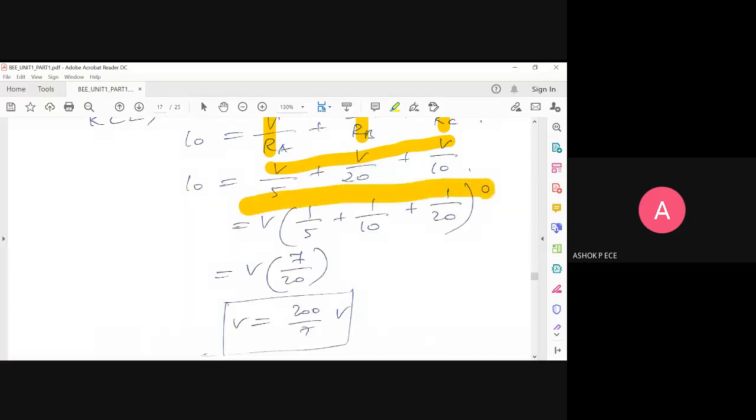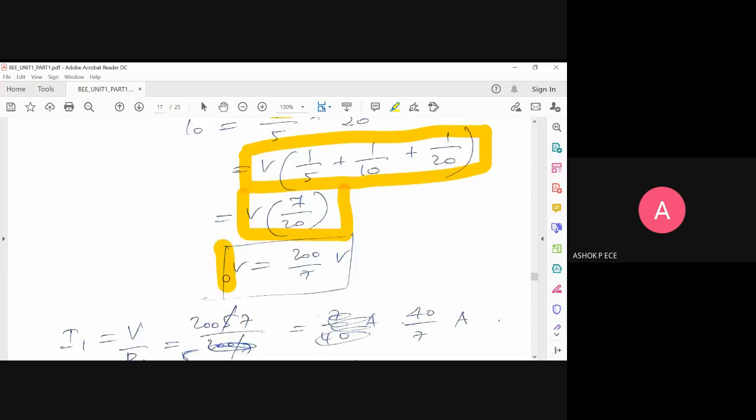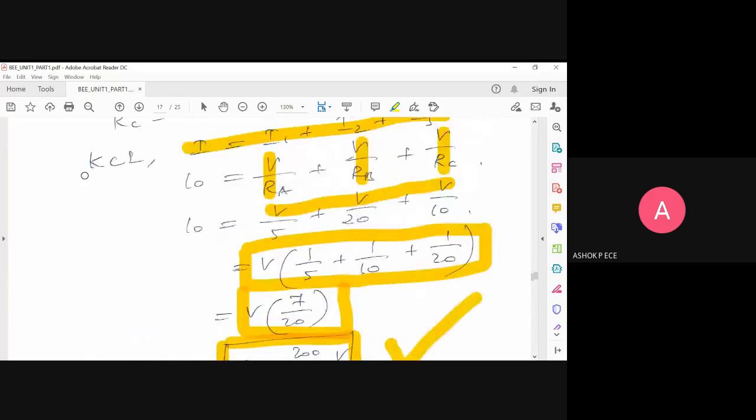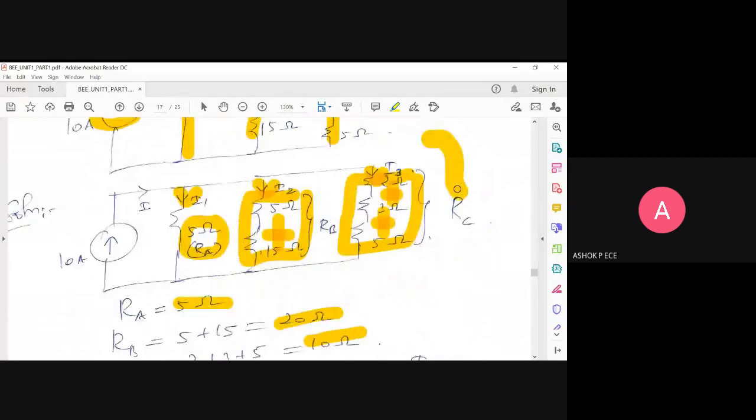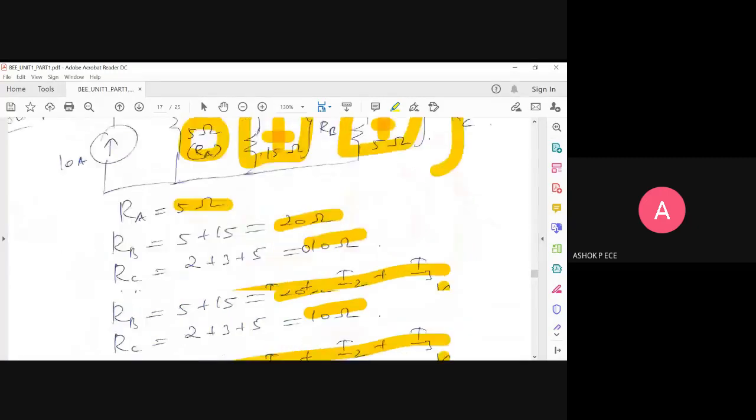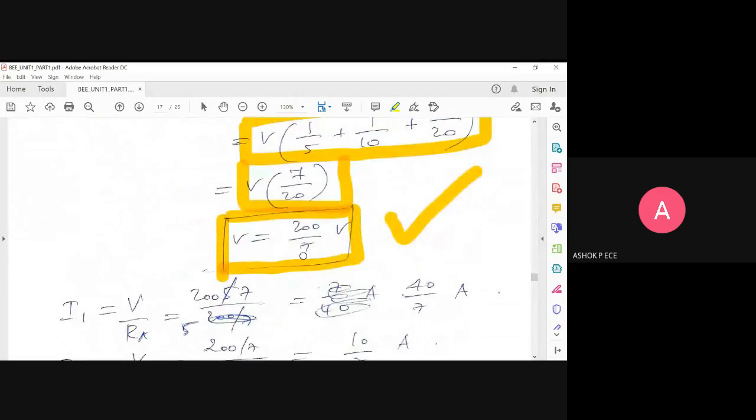Taking LCM, cross multiplying and all, I will not say because these are basics which you are thorough with. So I'll say the final answer is 200 by 7. And you have to verify whether 200 by 7 is correct or not by solving this problem again and seeing at the end of the day today, which you should do. So I have got the total voltage available parallelly across all the resistors, because the voltage is going to be the same across all the sections. So it is going to be 200 by 7 volt.